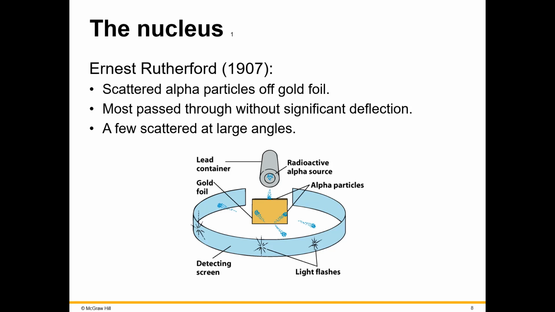But instead, what he saw is that some of the particles actually deflected and hit the indicator screen or the detecting screen behind the gold foil instead of passing through it. It was very few. In fact, they calculated exactly how many times that happened. But what that did is it told them that the plum pudding model was not true, but rather atoms have a nucleus that the electrons actually rotate about.